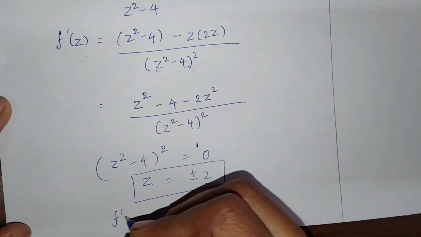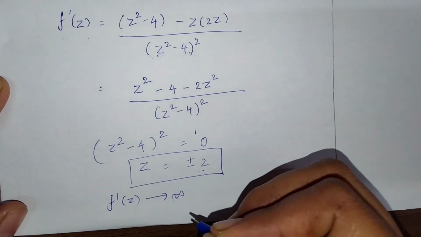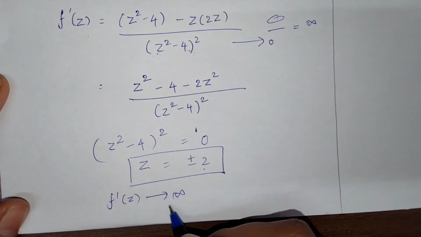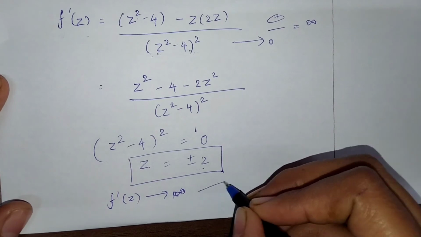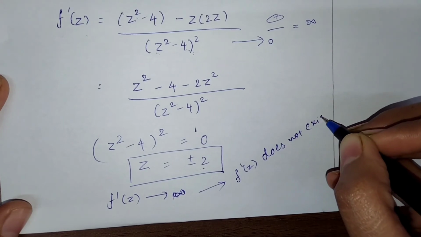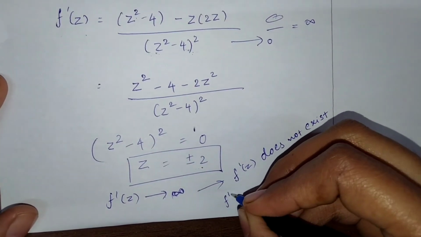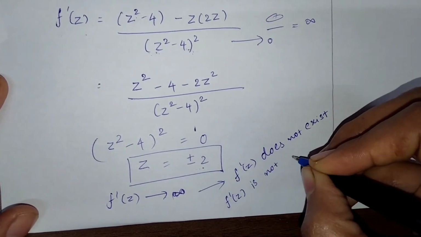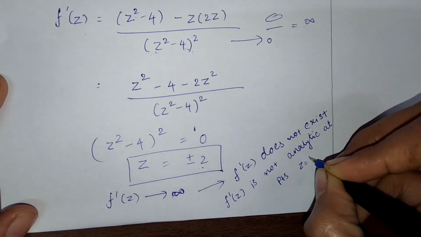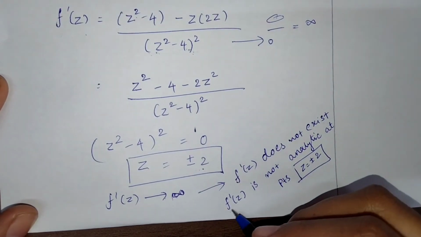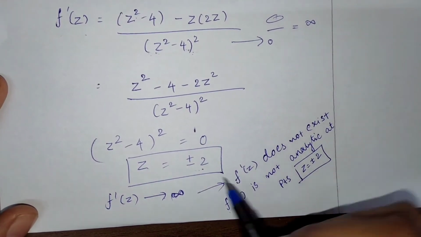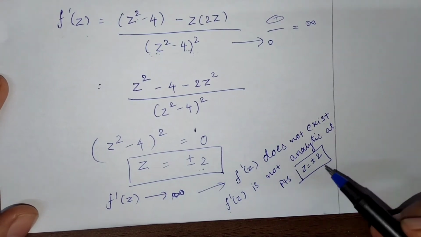So f dash of z becomes infinity, because the denominator will be 0, and whatever value is in the numerator, the answer will be infinite. So f dash of z does not exist, and so we can say that f of z is not analytic at points z equal to plus or minus 2. At these points the function is not analytic, at the remaining points it is, but at these points f dash of z is not analytic.